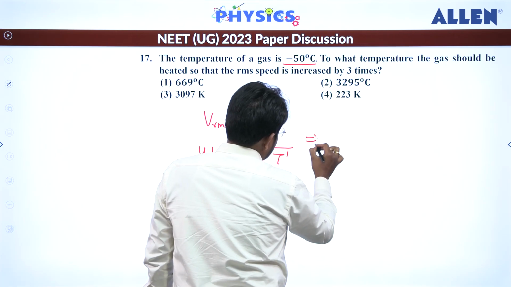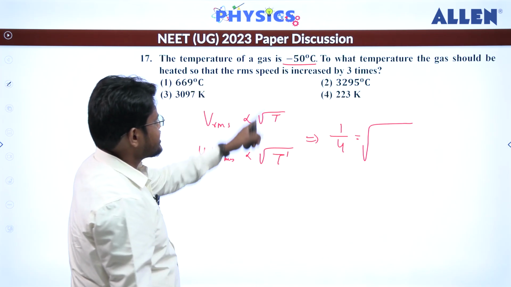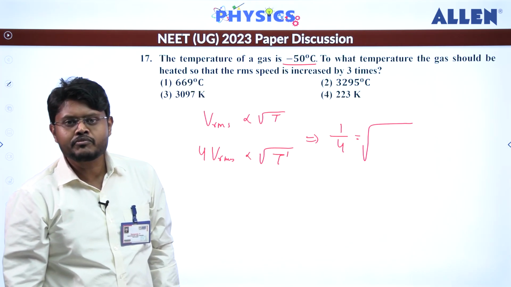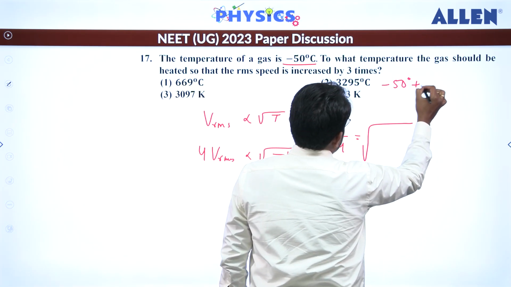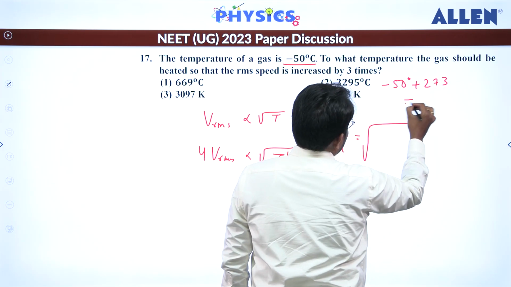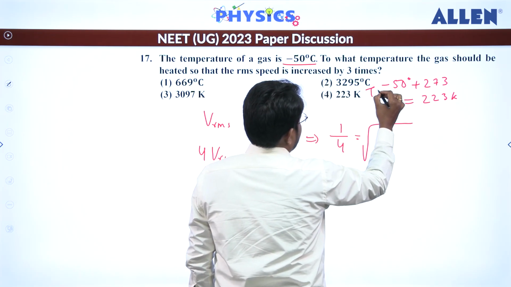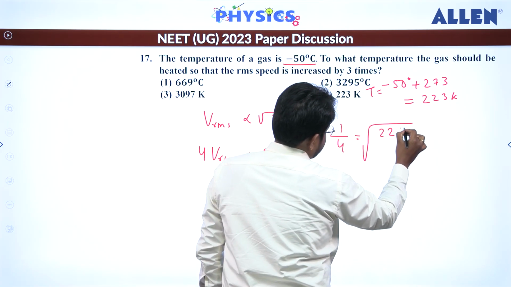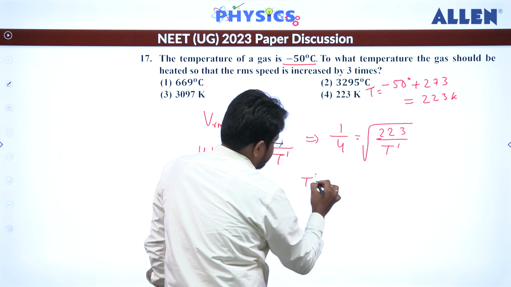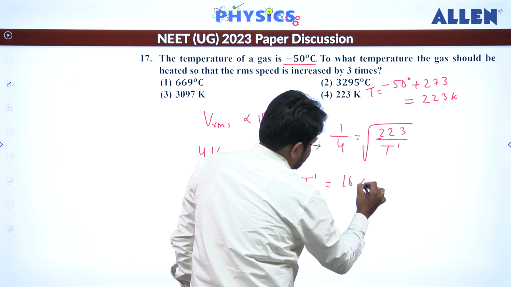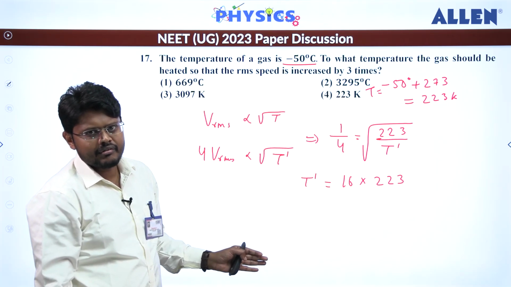So let's divide these two. So 1 by 4 is equal to the square root of, now T is known to us, it is minus 50 degrees, but we have to substitute in terms of Kelvin. So this value is minus 50 plus 273, that will come out to be 223 Kelvin. So that will be the value of T here. So 223 divided by T dash. So from here T dash will come out to be 16 into 223. So this will be in terms of Kelvin, right?